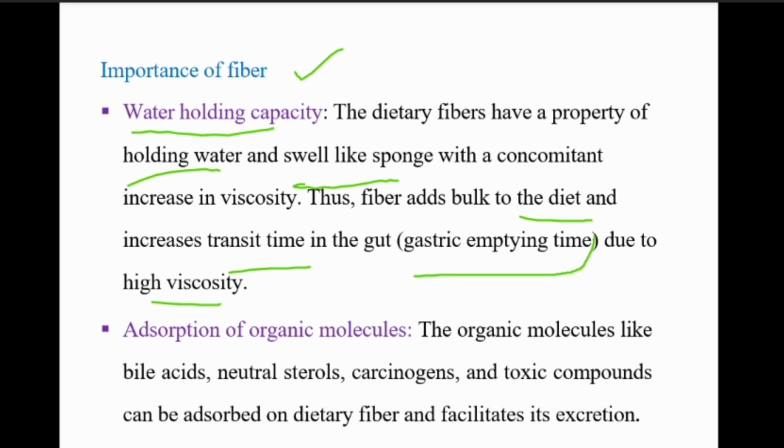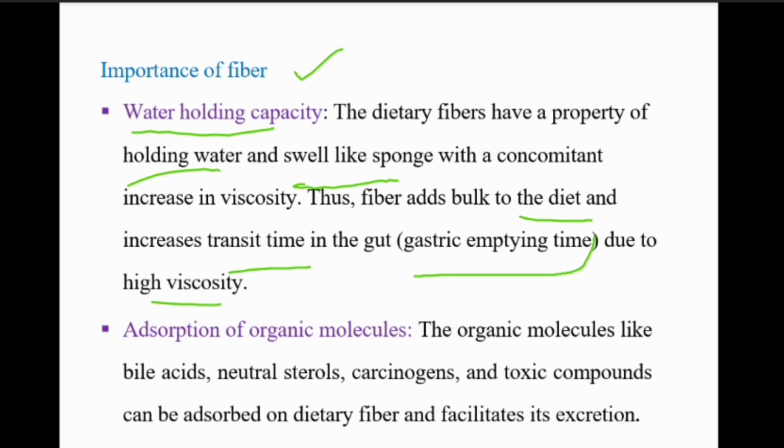Okay. The first is water holding capacity. The dietary fibers hold the water and swell like a sponge and increase the viscosity in our gut. So it increases the gastric emptying time.